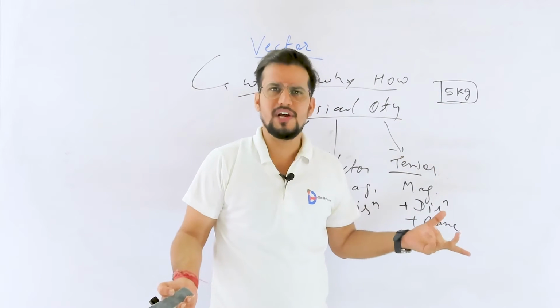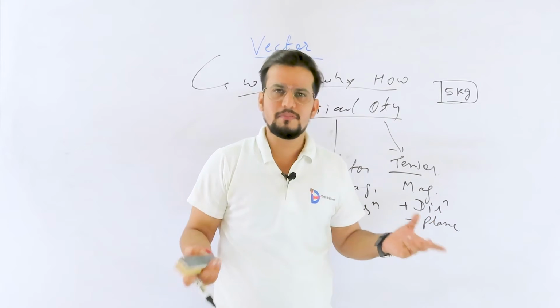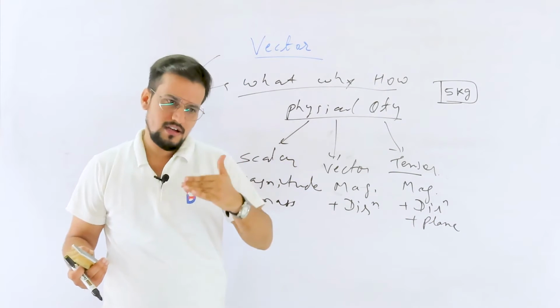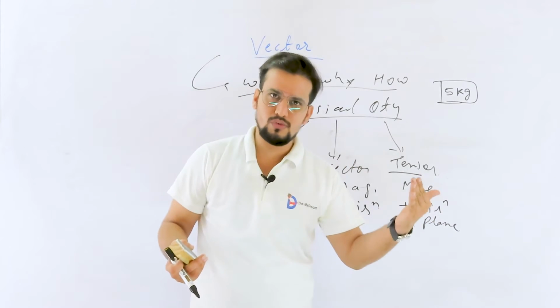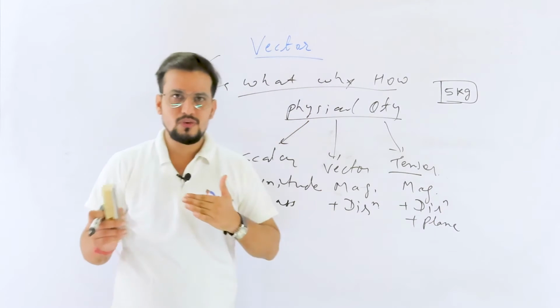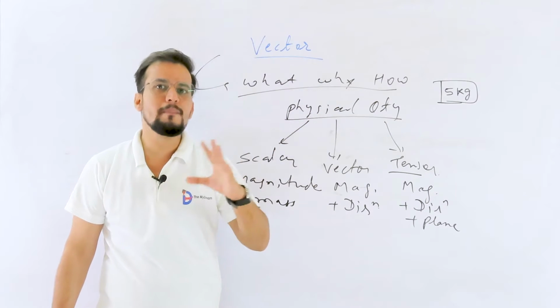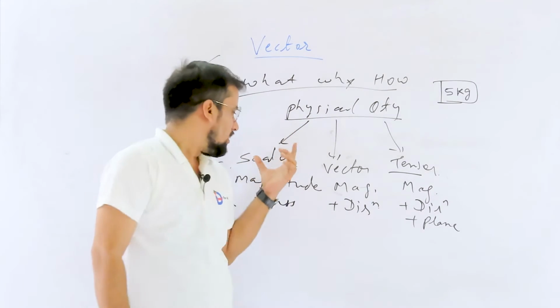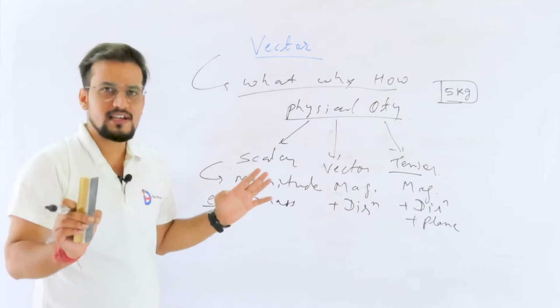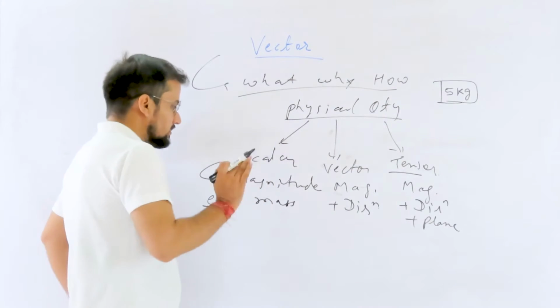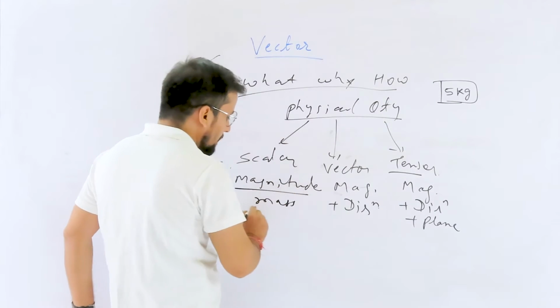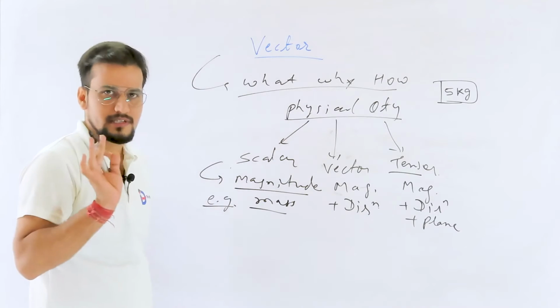It will also be 5 kg. It's not depending on the direction, because now the direction is going to be changed. You are going from Delhi to South India, Karnataka. So in that scenario, direction is going to be changed, but there is no impact of direction. So on the scalar, there is no impact of direction, but it has only and only magnitude. Okay, it is very much clear.